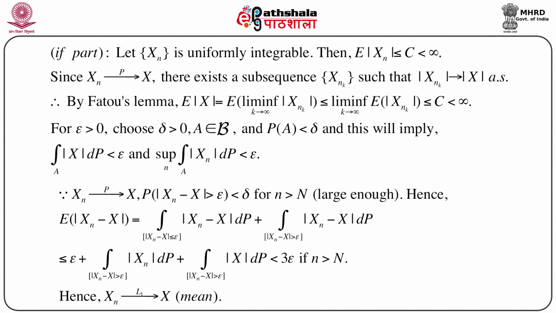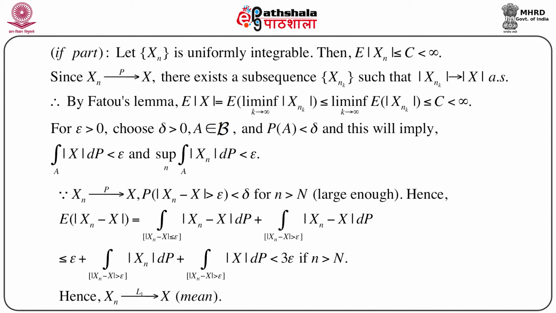So this quantity is less than or equal to the lim inf as k goes to infinity of the expectation of |xnk|, and since the expectation of |xn| is less than or equal to c, we can immediately write that the expectation of |xnk| is less than or equal to c, and again this does not depend on k. So the expectation of |x| is less than or equal to c, and c is less than infinity.